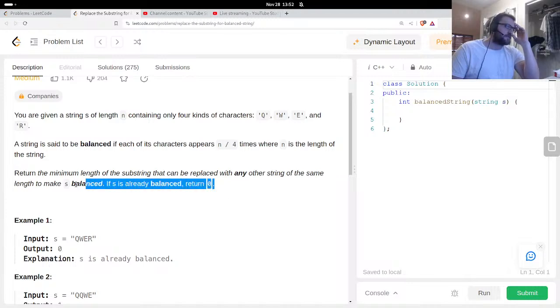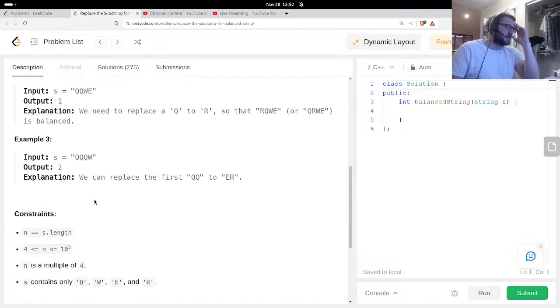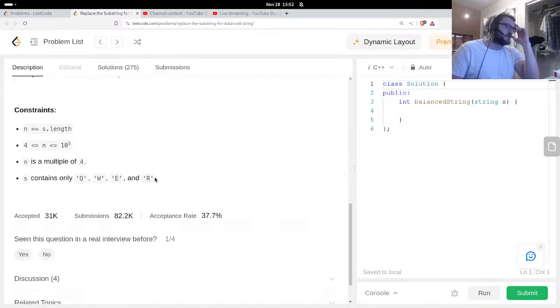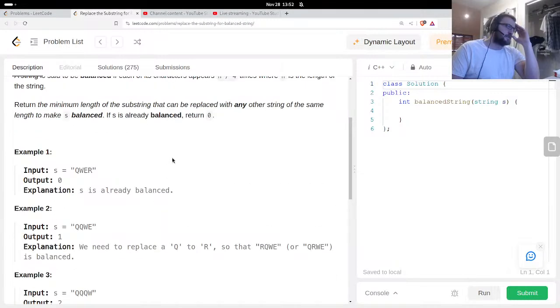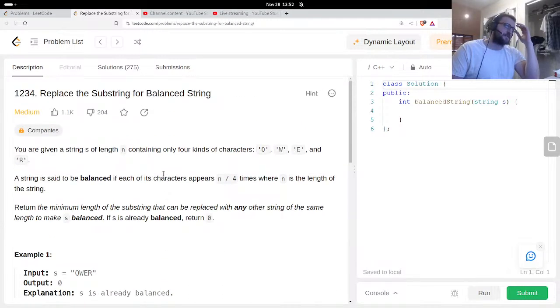If S is already balanced, return 0. Each of its characters appears n over 4 times. Oh, it is a multiple of 4, okay. What if it can't be made balanced? This is an interesting question. If it's already balanced, return 0.